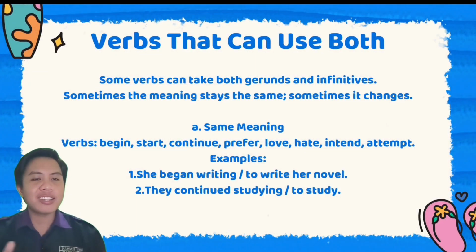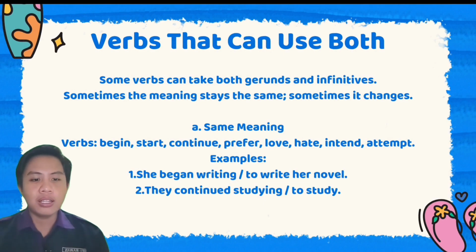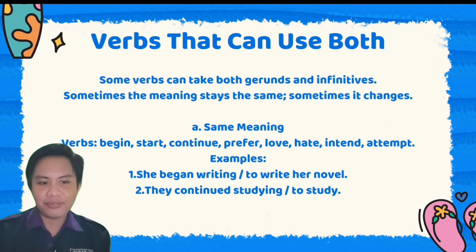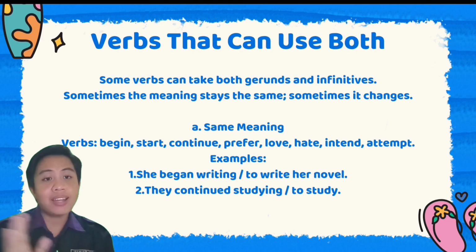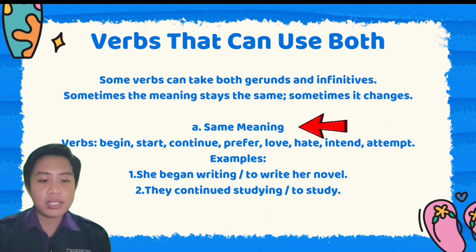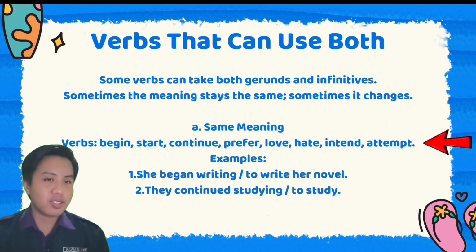Okay, everyone, let's talk about verbs that can use both. Some verbs can take both gerunds and infinitives. Sometimes the meaning stays the same, and sometimes it can change. Let's talk about same meaning first. For example, the words are begin, start, continue, prefer, love, hate, intend, and attempt.